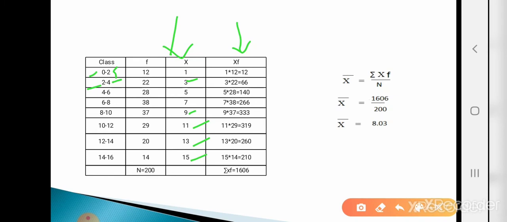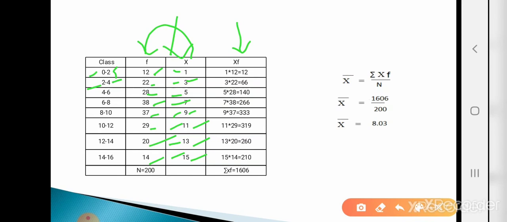That means just multiply the value of x to the corresponding value of f. So first value of x is 1 and f is 12. So 1 into 12, that is 12. Then 3 into 22, that is 66. Then 5 into 28, that is 140. Then 7 into 38, that is 266. Then 9 into 37, that is 333. Then 11 into 29, that is 319. Then 13 into 20, that is 260. And last 15 into 14, that is 210.